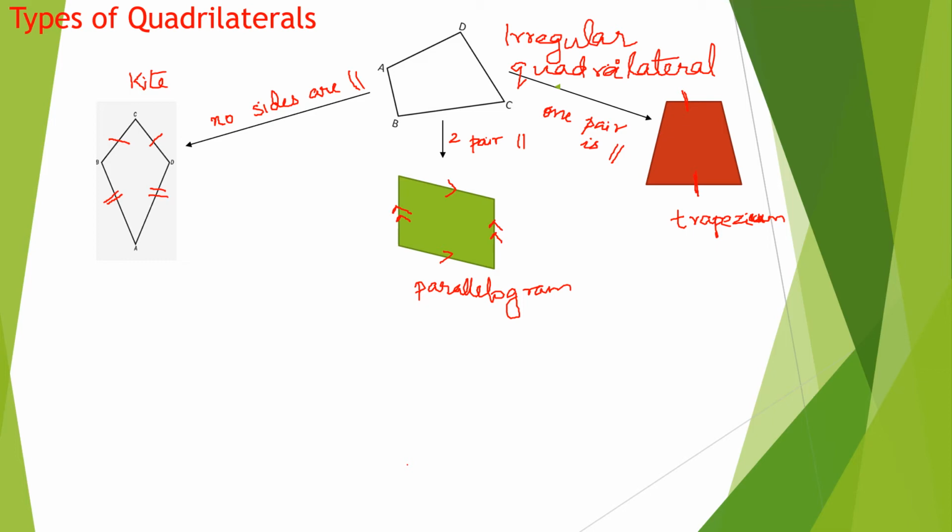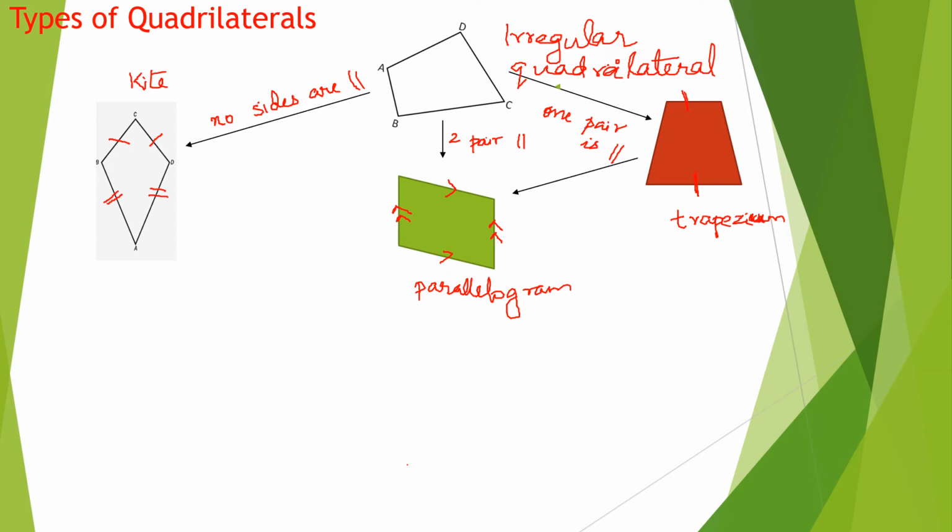Now the interesting thing is the shapes are also connected. I told you, in an irregular quadrilateral, if one pair is parallel, it is a trapezium. Now in a parallelogram, one pair is already parallel. So what we can say is a parallelogram is also a trapezium. Do you understand what I am saying? A parallelogram is also a trapezium.